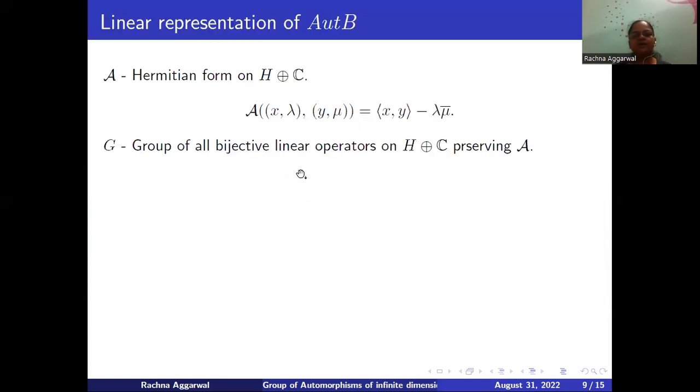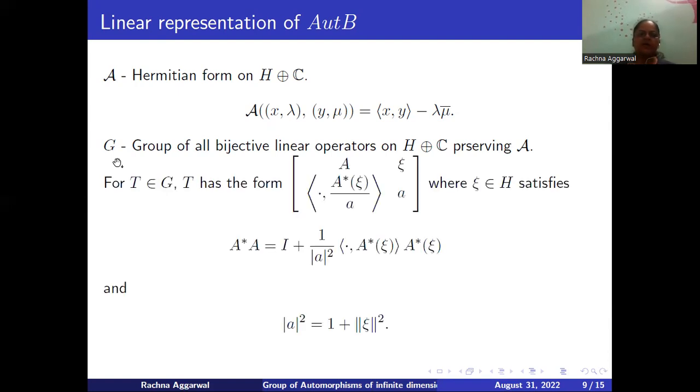For that, we begin with the Hermitian form on H direct sum C, which is an infinite dimensional analog of a Hermitian form on C^(n+1) having signature (n,1). And this group G of all bijective linear operators on H direct sum C, which are isometries for this Hermitian form. And this G is an extension of the classical group U(n,1). Now, a general element of G is a linear operator on H direct sum C, hence looks like a 2 cross 2 matrix whose entries are compatible via these relations.